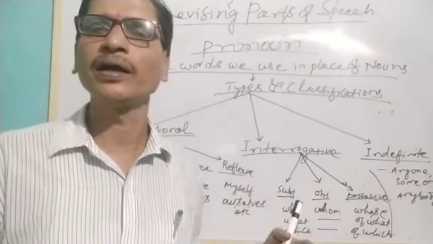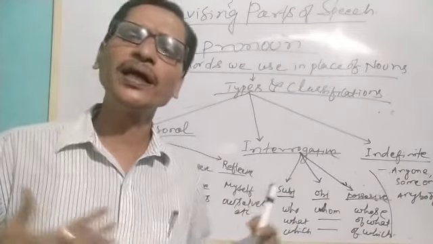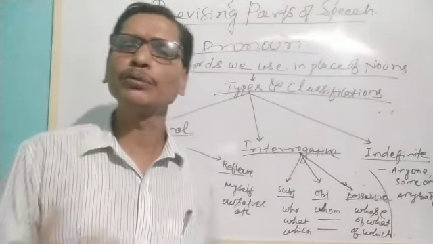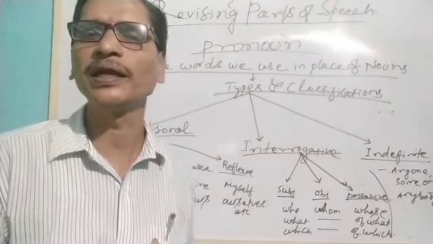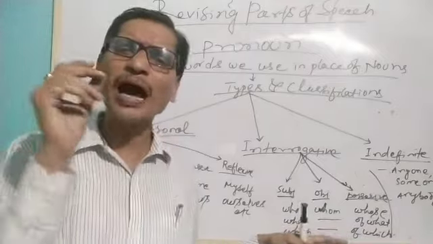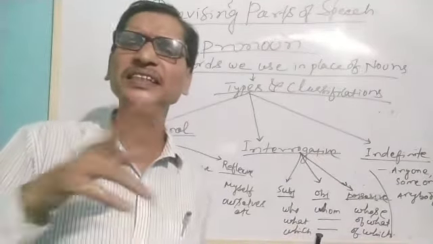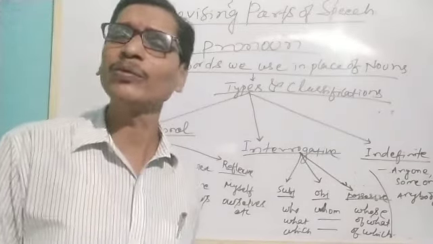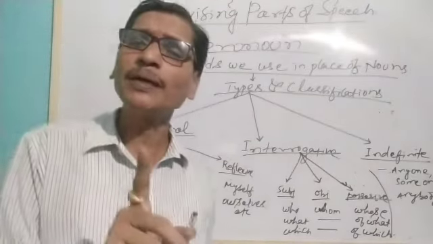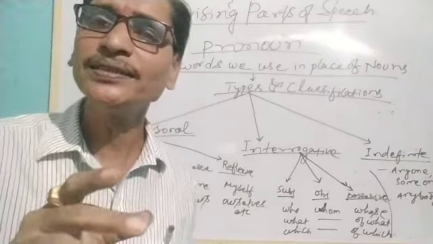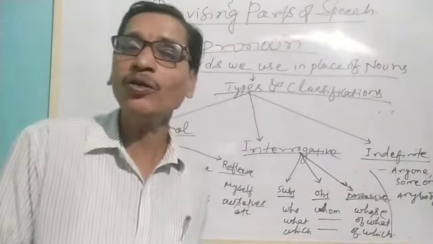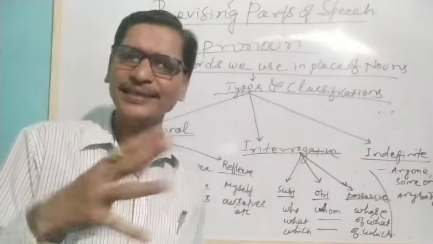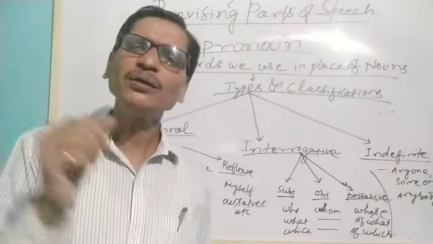Rama is a boy. Rama every day comes to school. Rama sits with me. Rama also plays cricket in our playground. So when we are using one person's name repeatedly, incessantly, it should be avoided in the language. Therefore, in place of Rama, we can use he. So he is a pronoun over here. Similarly, he, she, it, they. Understand? So they are called pronouns.